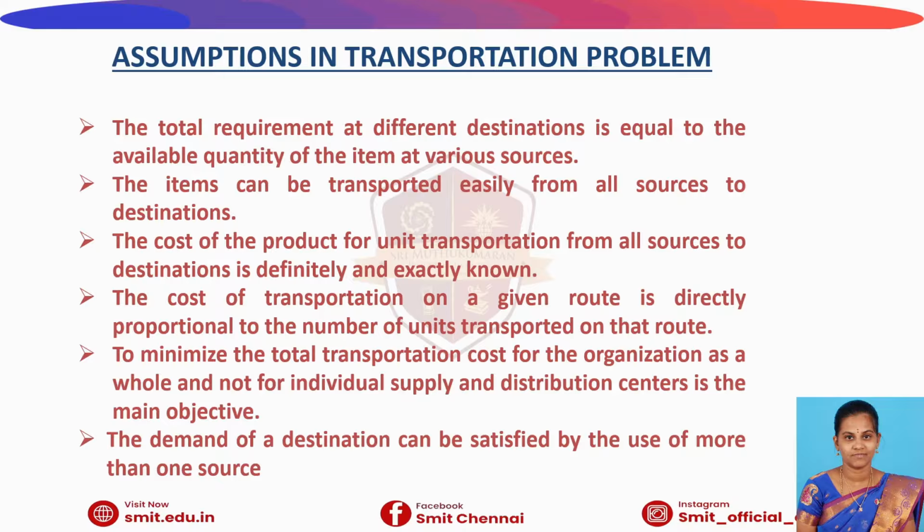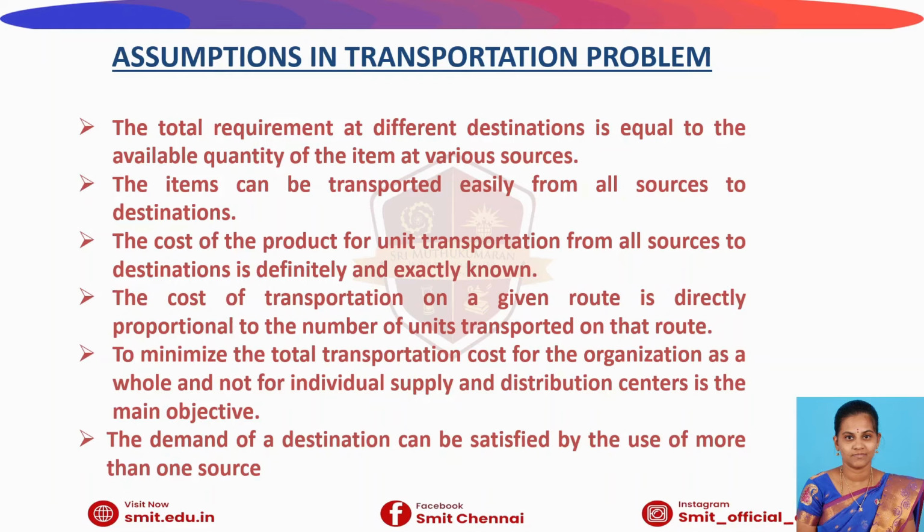So these are the basic assumptions in the transportation problem. The first one is a very important one: the total requirement at different destinations is equal to the available quantity of the item at various sources. Second, the items can be transported easily from all sources to destinations. The cost of unit transportation from all sources to destinations is definitely and exactly known.